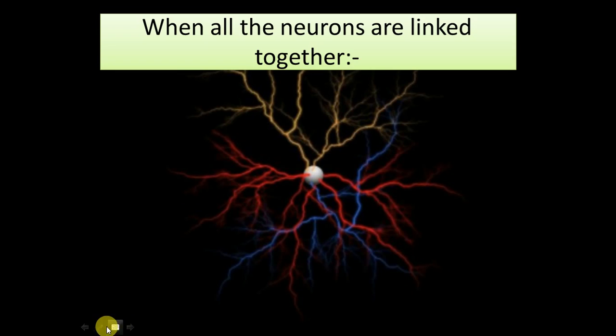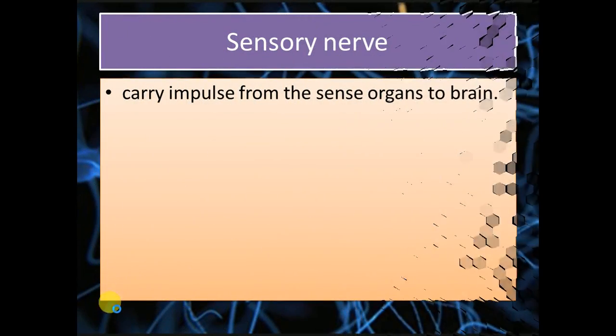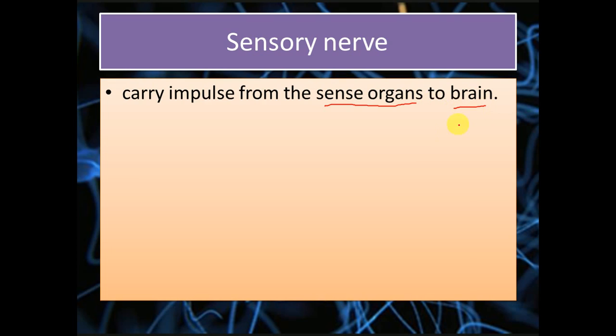Then there are the neurons that are linked together. There are basically 3 types of neurons in the human body. The first is the sensory neurons or the sensory nerves. They carry impulse from the sense organs to the brain or the spinal cord.